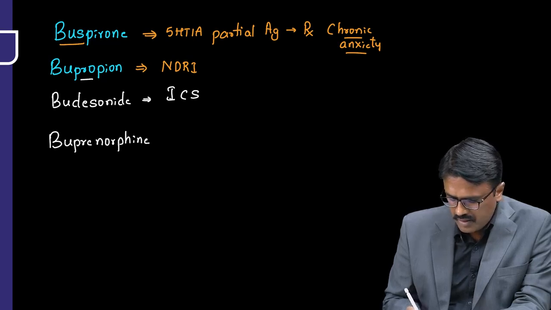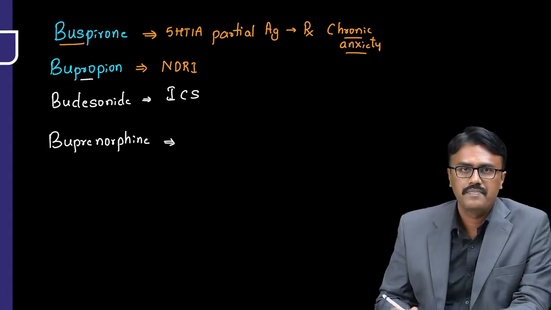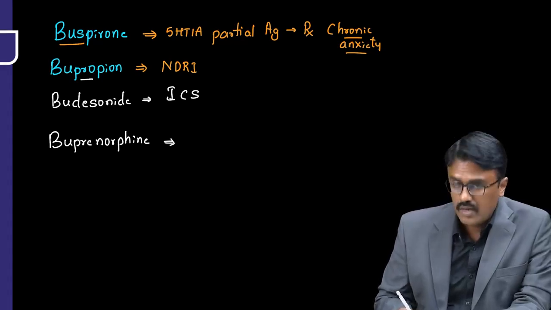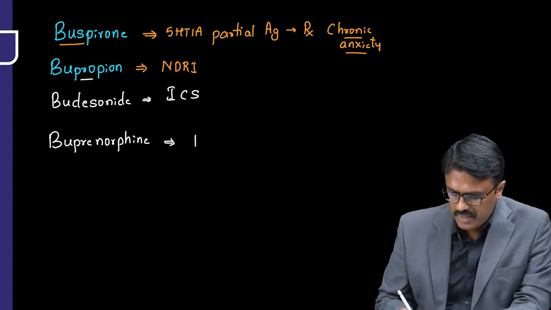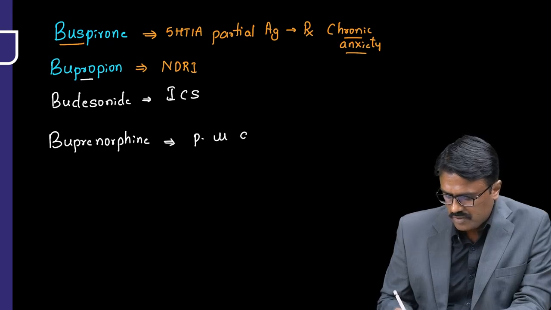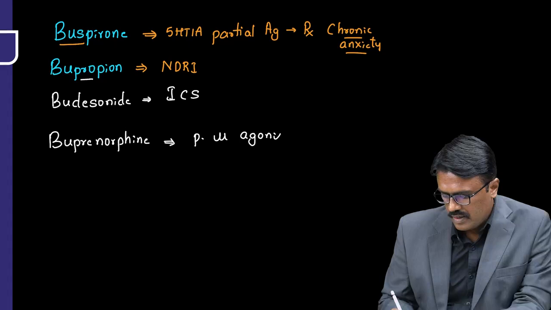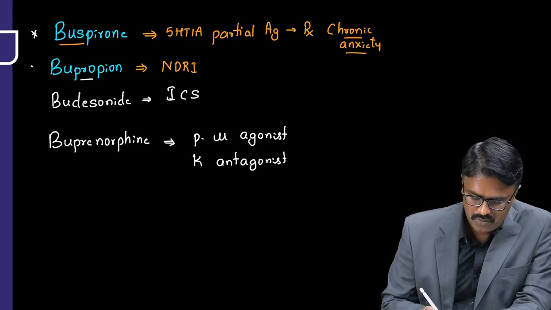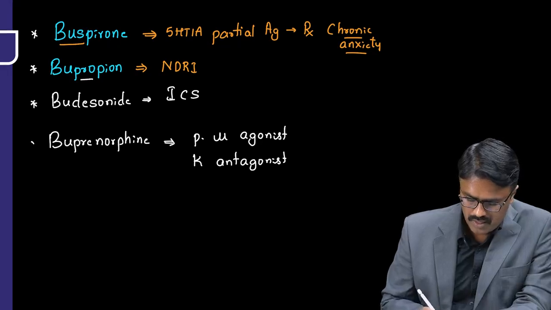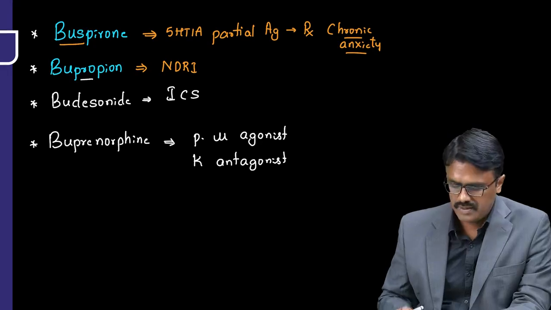Now buprenorphine is an opioid and it is a complex acting opioid, also called mixed acting opioid, and it's a partial mu agonist and also a kappa antagonist. So don't make mistakes when you see buspirone, bupropion, budesonide and buprenorphine. Yes. Now let us move on to the next one.